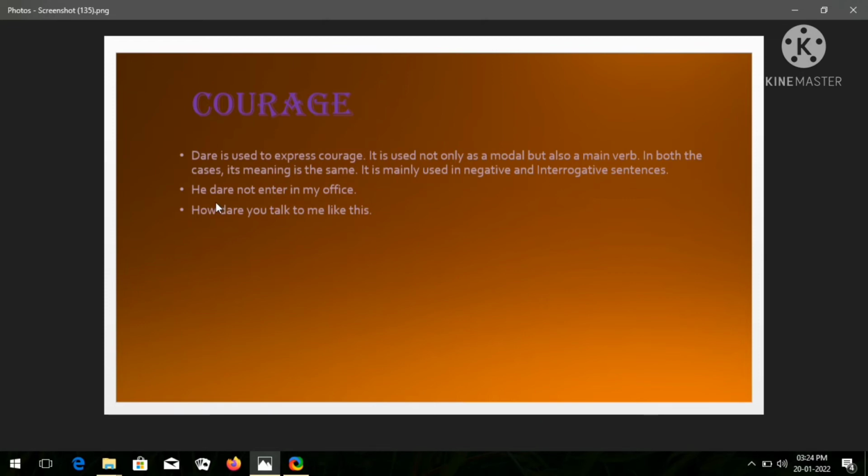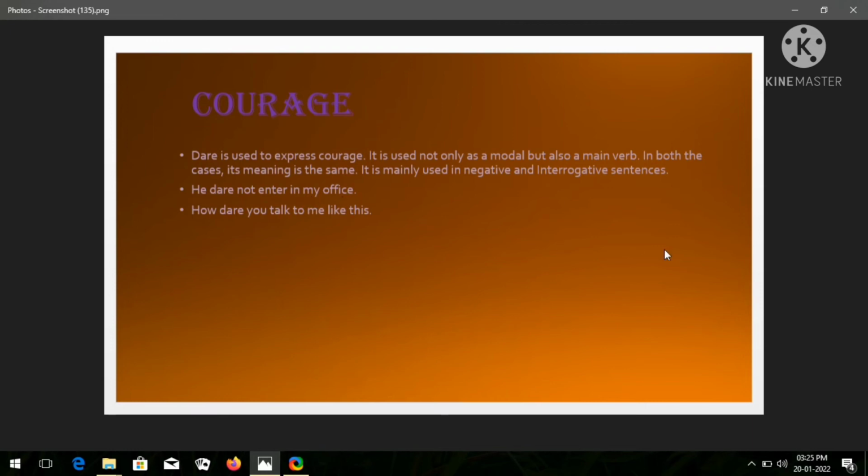So let's take an example here. He dare not enter my office. Here this is the modal, and this is the negative sentence. And this is the interrogative. For example, how dare you talk to me like this? So this is the interrogative. I have told you that it is used as a modal and as a main verb. So here it is playing both roles, main verb and modal.